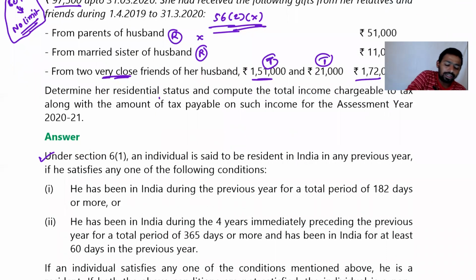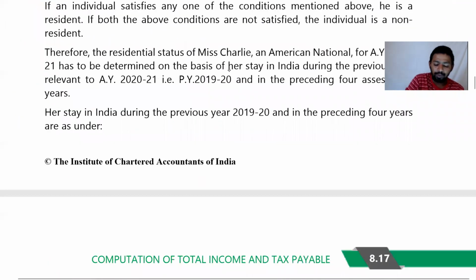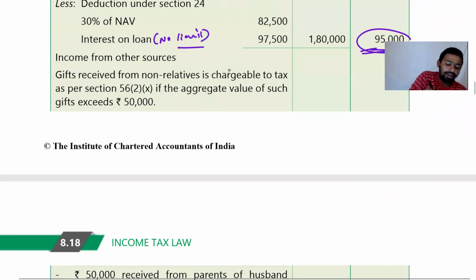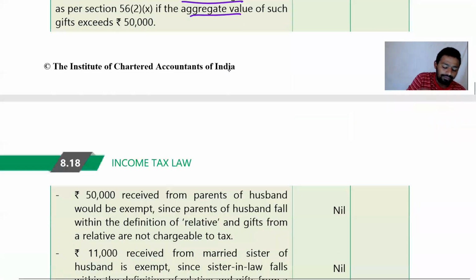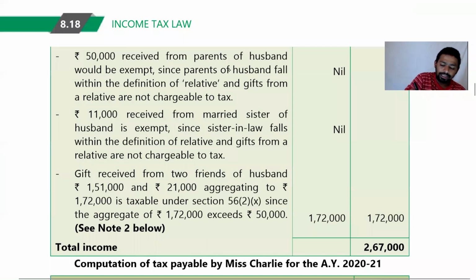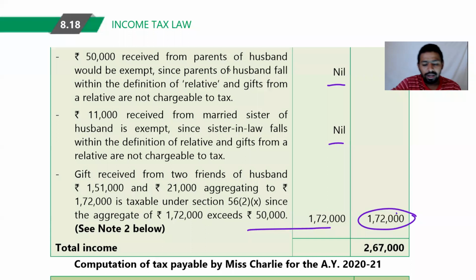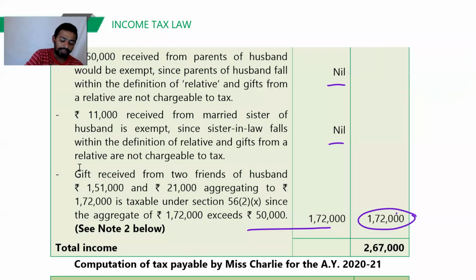So determine her residential status, that is done. Compute her total income and tax payable. Let's compute total income first. Till this point total income has become 95,000, and gift from relative is not taxable, and gift exceeding 50,000 will be fully taxable. So this is nil, and my IFOS income is 1,76,000. Come on. If you are capable to compute tax on a very simple number, 2,67,000, tell me. Compute. Give me the numbers, come on fast. I don't have much time, only 5 minutes are left.